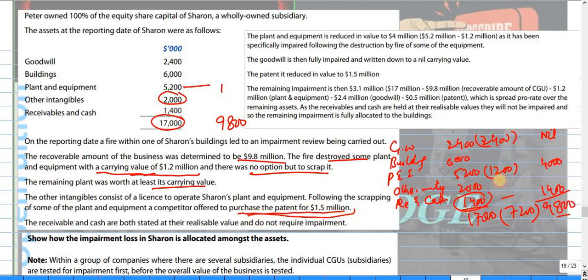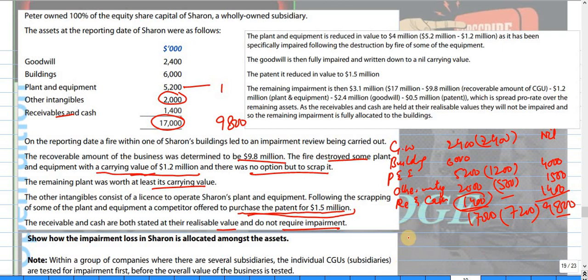So there's an impairment of 500. It will become 1,500, which is now the recoverable amount. Okay, we have just finished. The receivable and cash both will be realized value and do not require impairment.